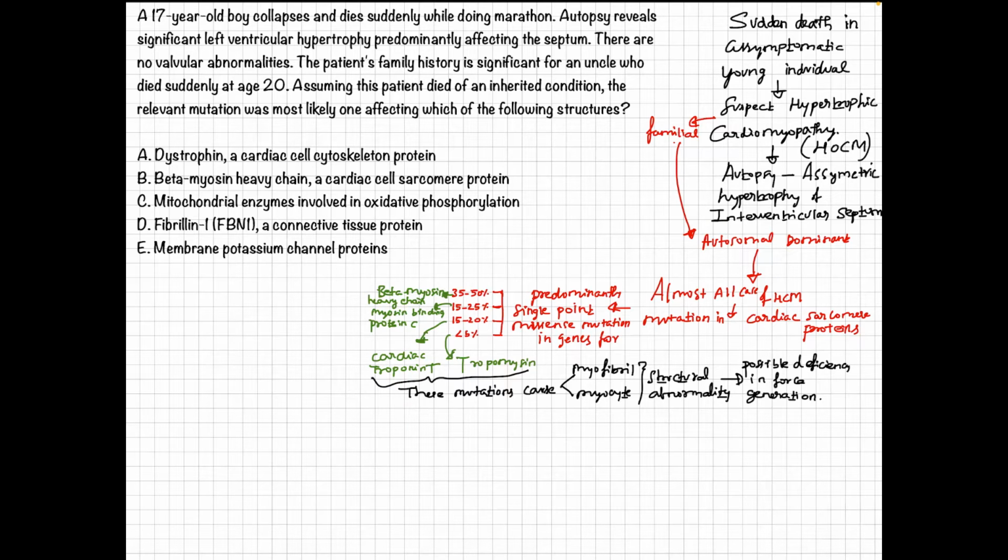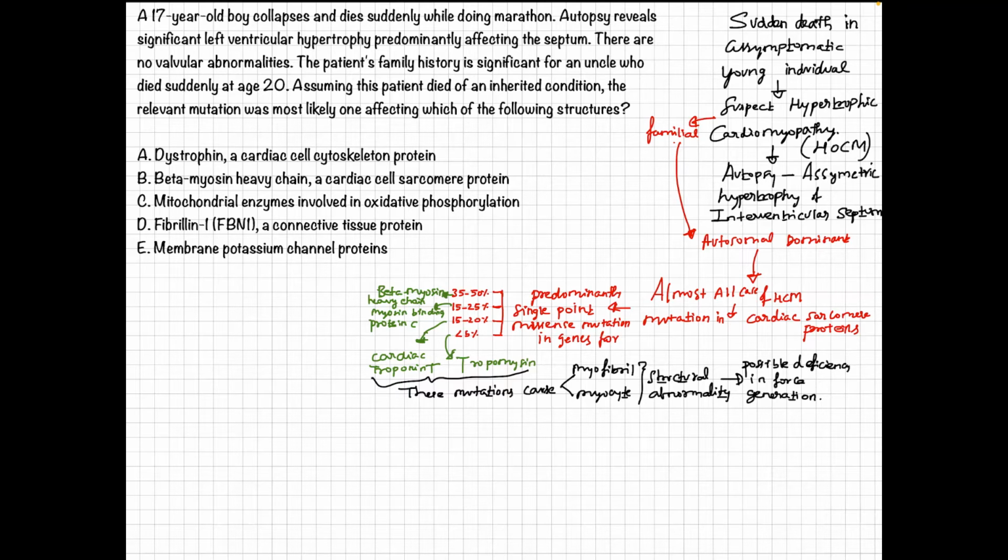So usually when you perform the autopsy of the dead patient, you may be able to appreciate asymmetric hypertrophy of the interventricular septum. This hypertrophy of the septum is predominantly seen in the majority of cases of HCM, the hypertrophic cardiomyopathy, right? So why do we get this hypertrophic cardiomyopathy? It's because of single point missense mutations in genes, and it runs in the family. So what are the gene mutations that can be seen?